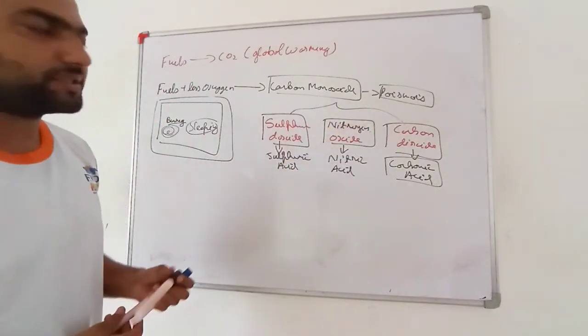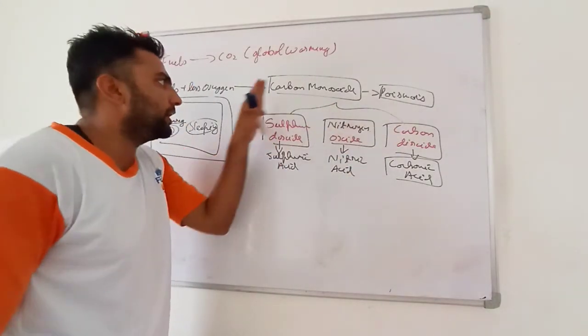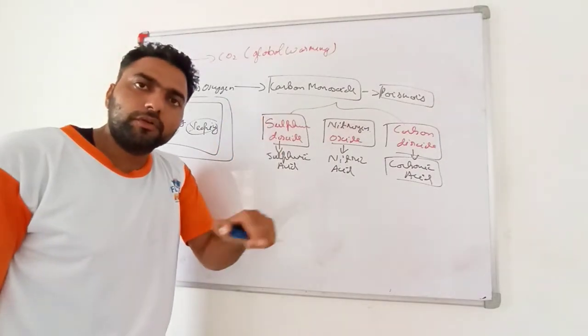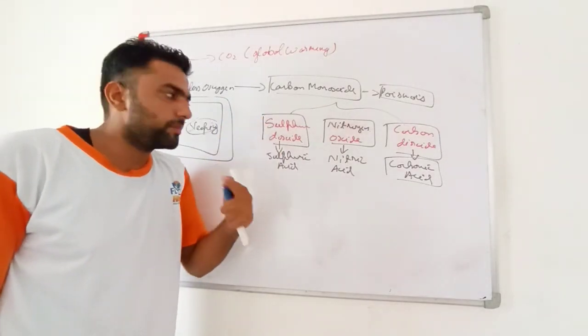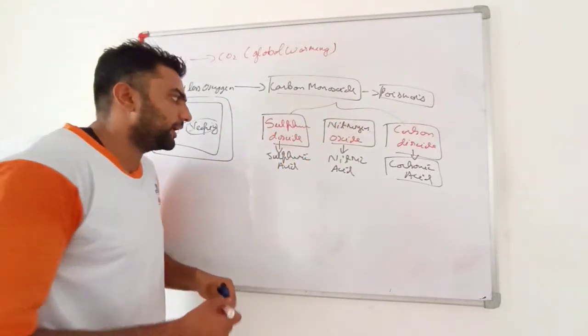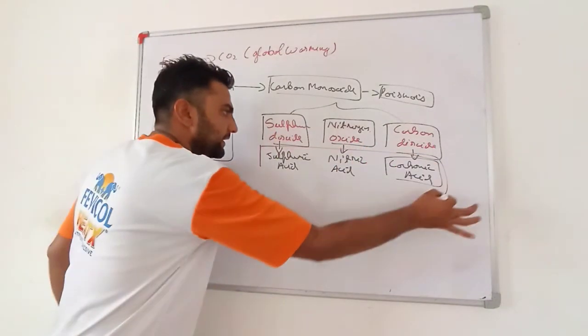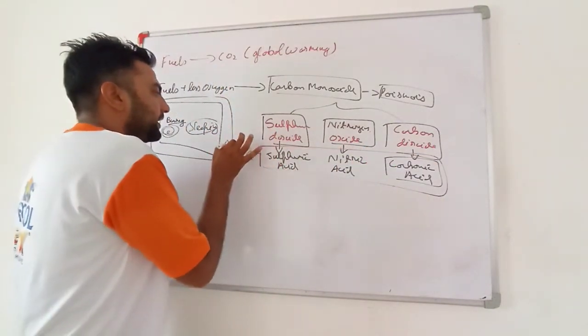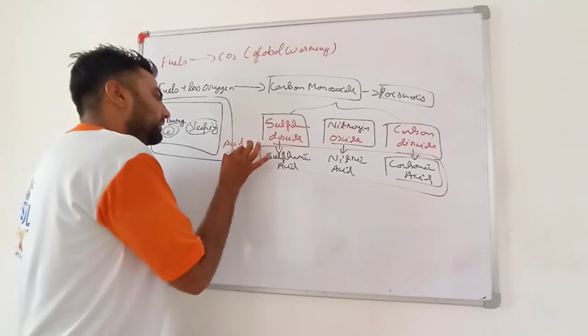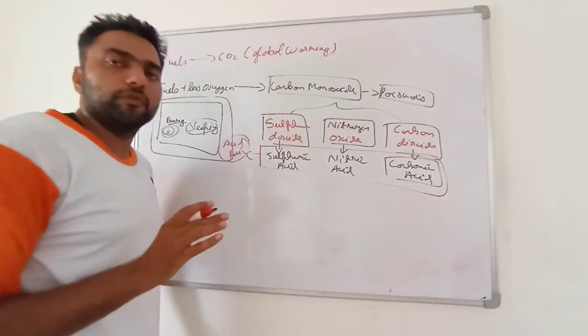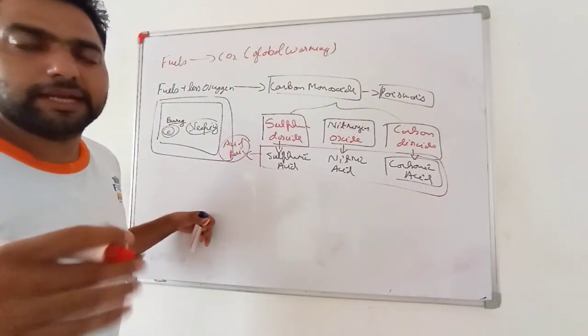So these poisonous gases produced by the burning of fuel not only create respiratory problems, but when they mix with the water of the rain, they produce these acids, and there is acid rain. Acid rain is very harmful. When it falls on monuments, they get corroded.